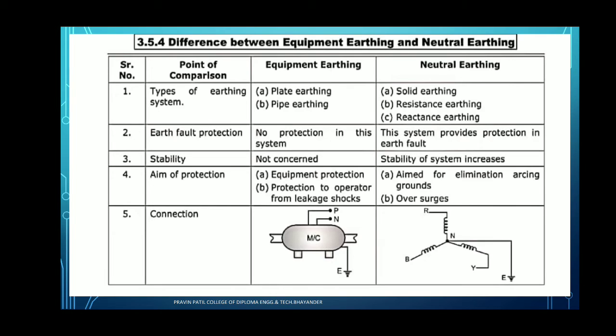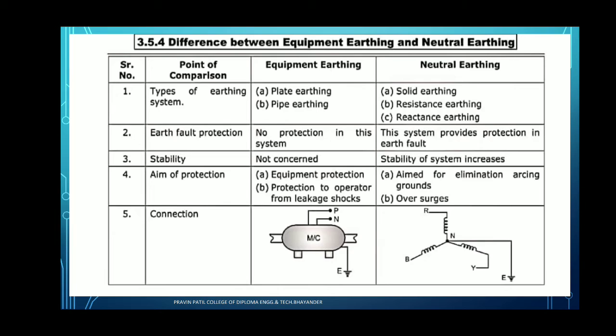We have to see solid earthing. When the neutral point is directly connected to the earth, that is solid earthing. When the neutral point is connected to the earth through a resistance, it is known as resistance earthing. If the neutral point is connected to the earth through a reactance, it is known as reactance earthing. So these are the types of earthing.